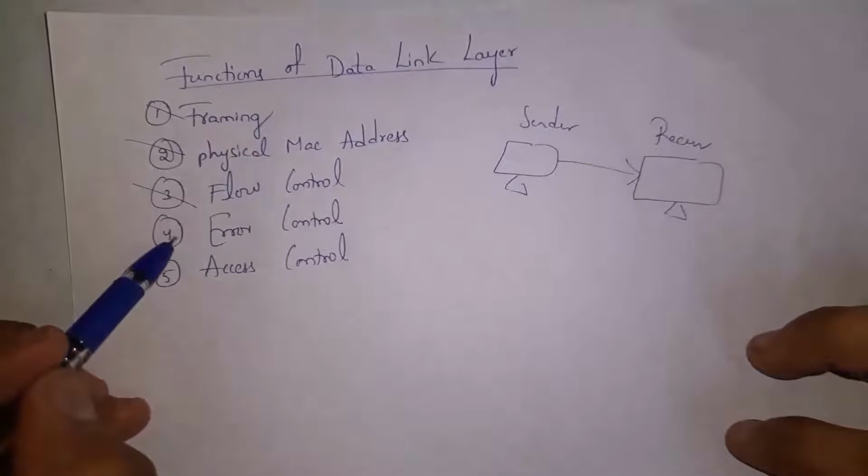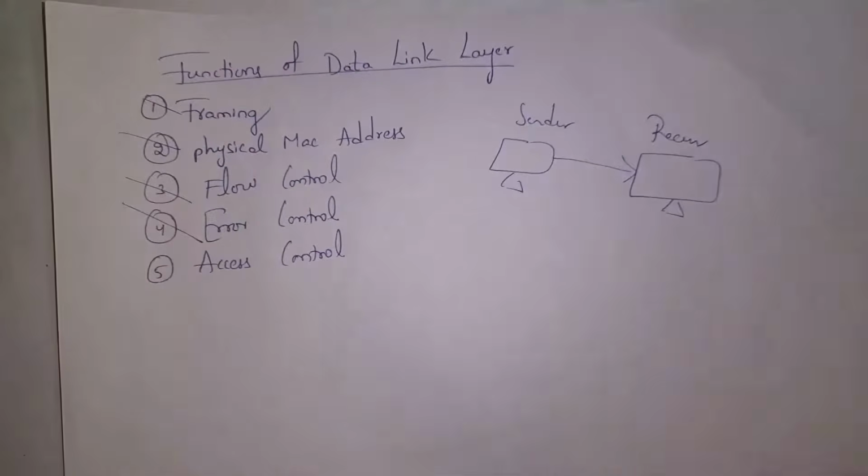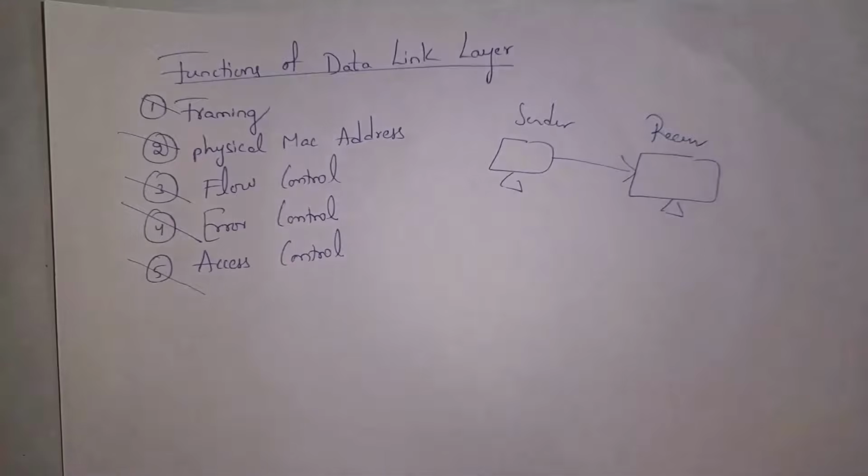And data link layer also manages error control. Thus, data link layer will detect errors as well as correct errors. And next one is access control. Data link layer will send data based on MAC address. It will not send data to each and every computer. It will send data to only the correct computer.